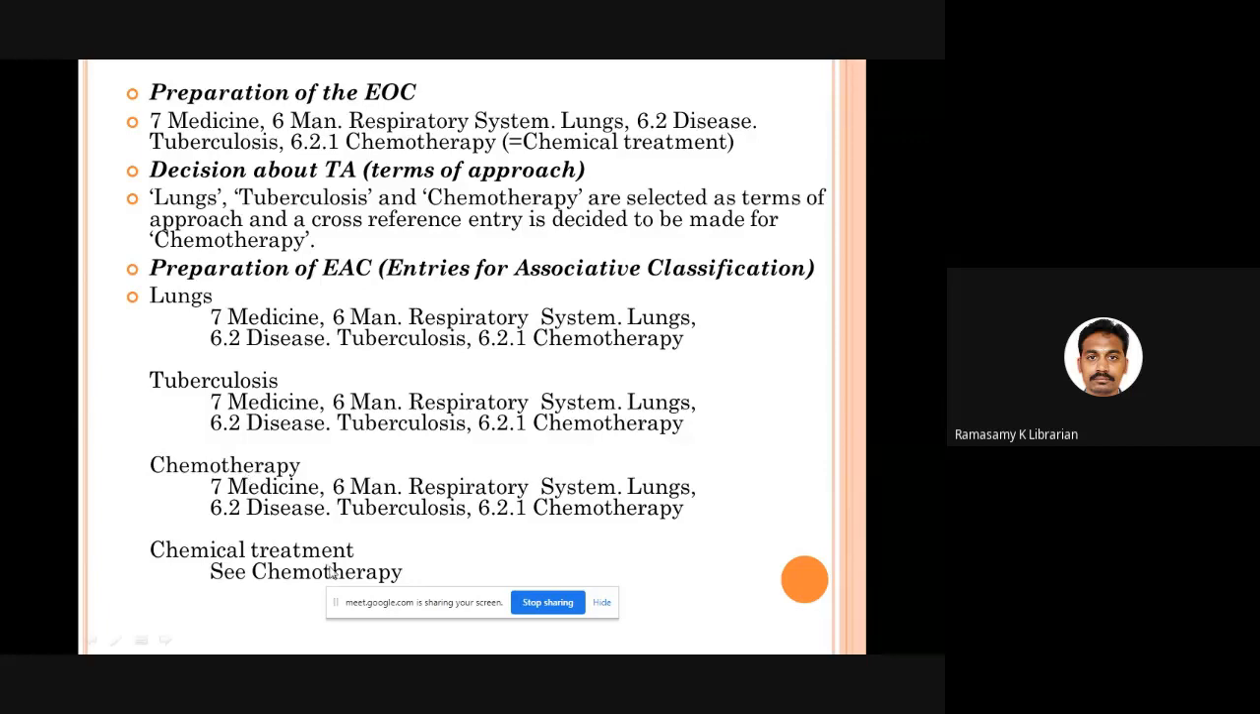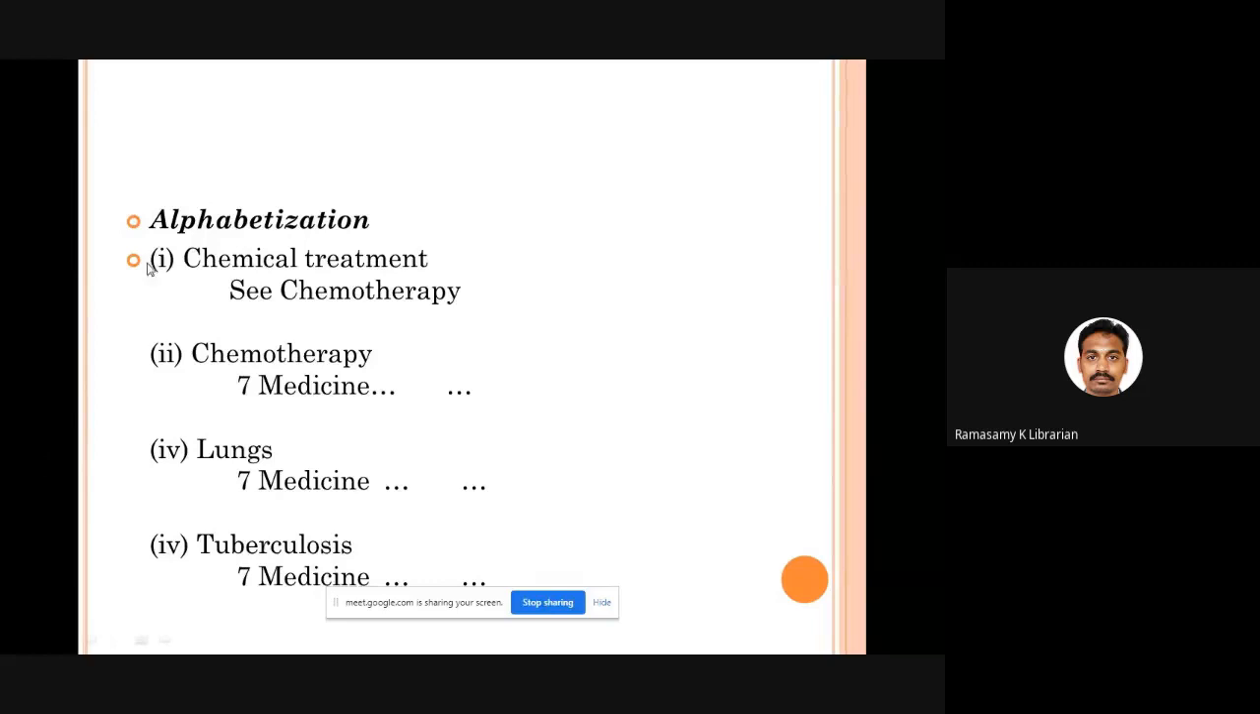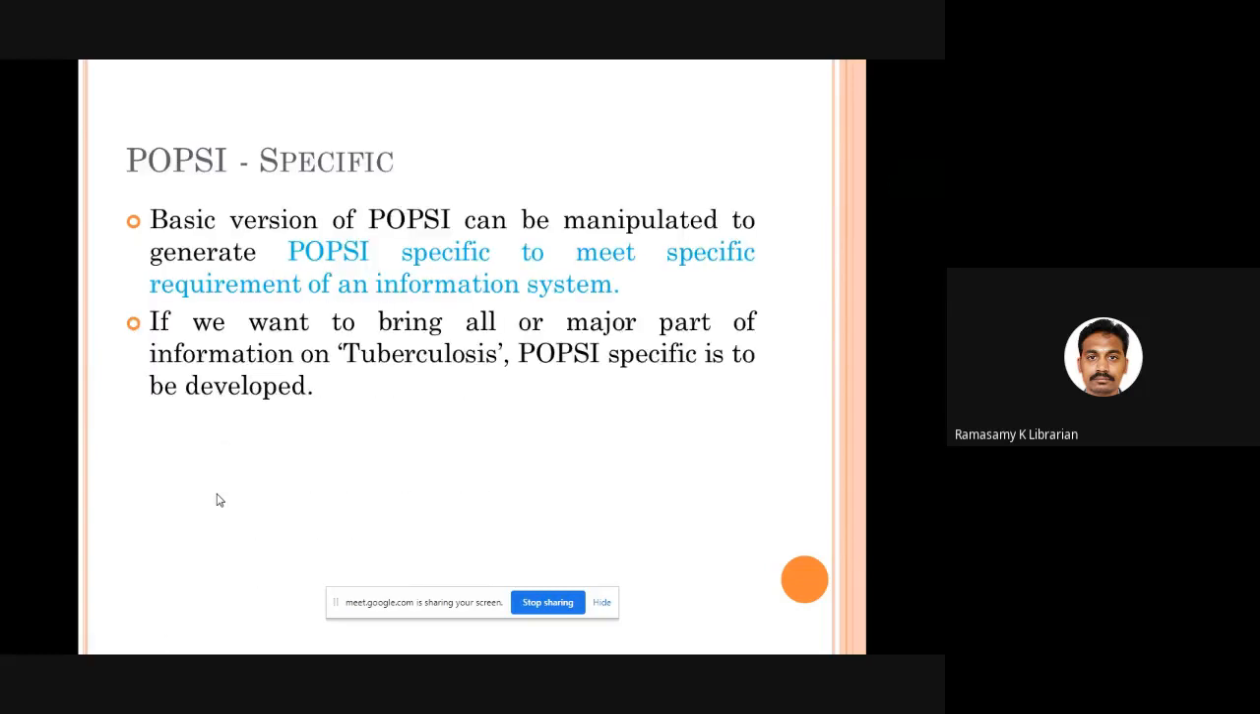Then comes chemical treatment. I'm giving a C entry called chemotherapy. If anybody comes to the library and asks for chemical treatment, I tell them, I am sorry, in our library we have not used the term chemical treatment. If you want to get some materials on chemical treatment, kindly look for the word chemotherapy in our catalog. So all these are ready. Now we put everything in alphabetical order. So these are the 8 steps involved in creating subject entries in POPSI.